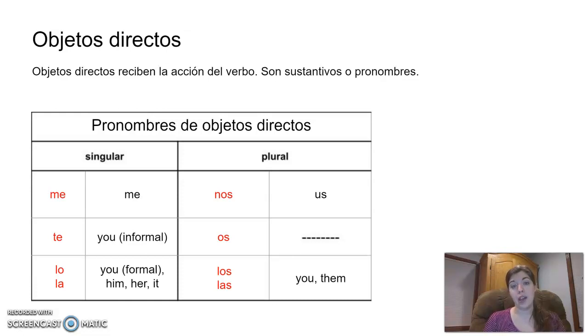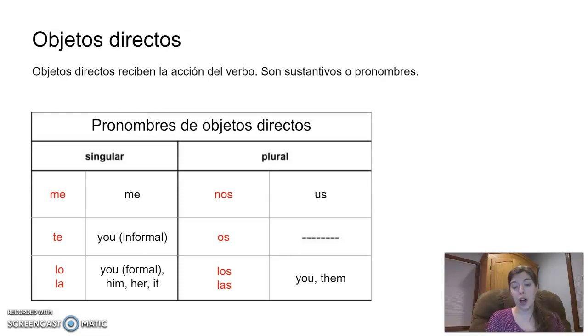So if you're talking about tu maestra, if you're talking about me, you would use la because I am feminine. If you were talking about el vestido, the dress is a masculine noun because it's el vestido, and so that you would replace with a lo. So that's how you'll choose between lo and la.